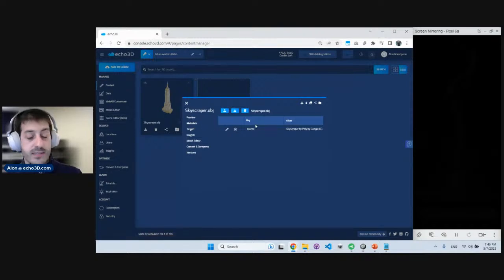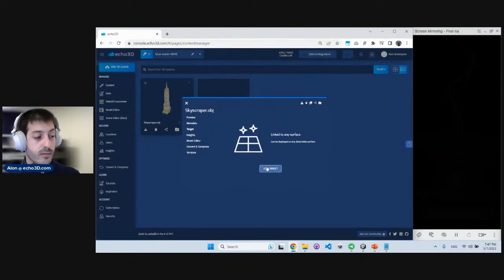Each asset already has metadata associated with it. That means that every asset that you upload has its own database that you can add anything you want. It could be information about users, information about the model, information for your team and how you want to collaborate and maybe change something in the asset.